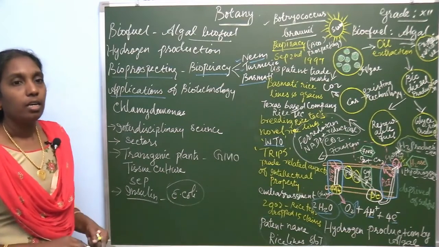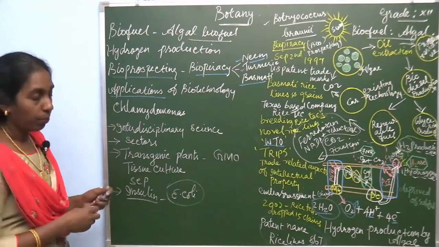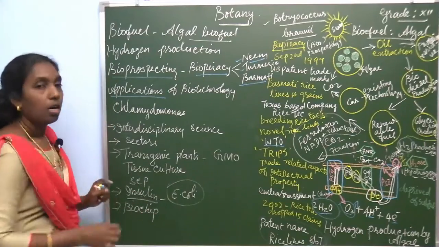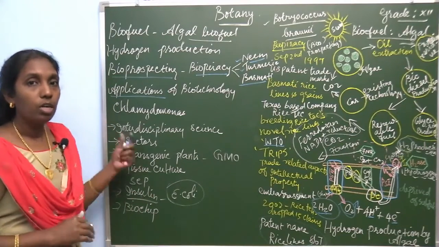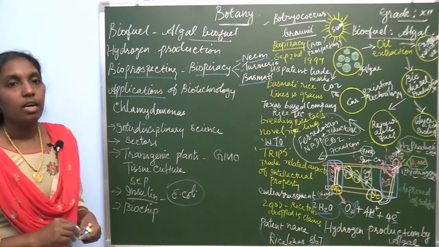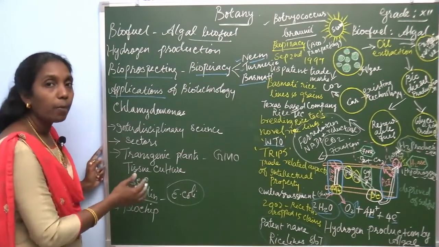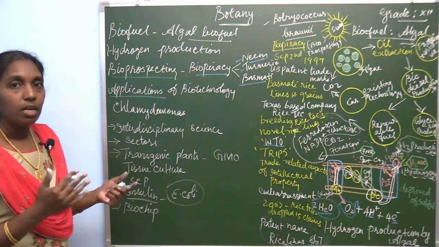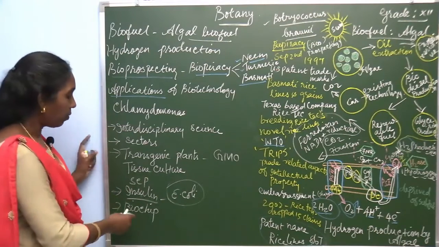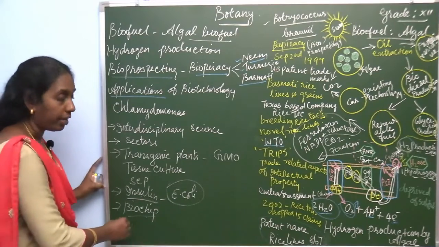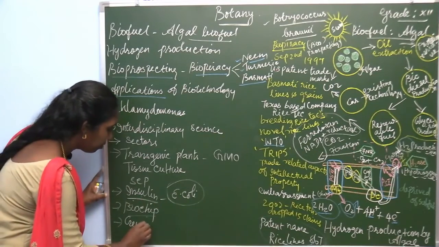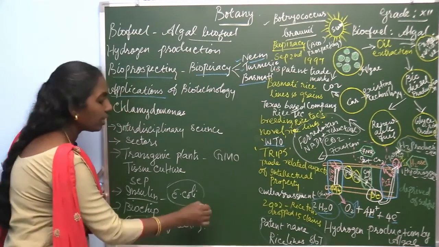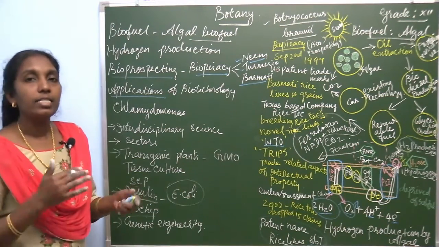And nowadays the production of the biochip plays a very important role in the field of biotechnology and biology. This biological computer, the biochip, is used to detect organisms, several animals, and many others. Then genetic engineering, or genetic manipulation, altering the gene.